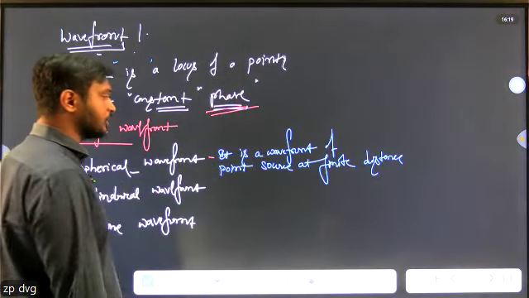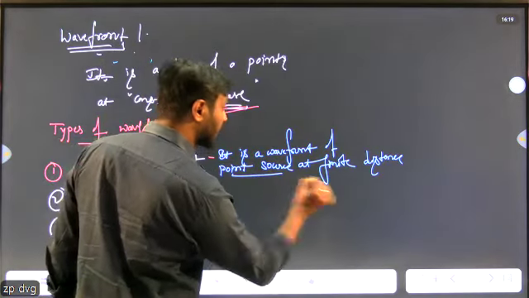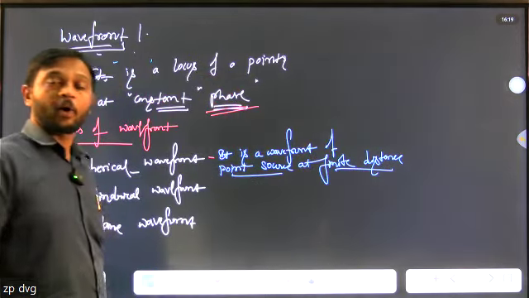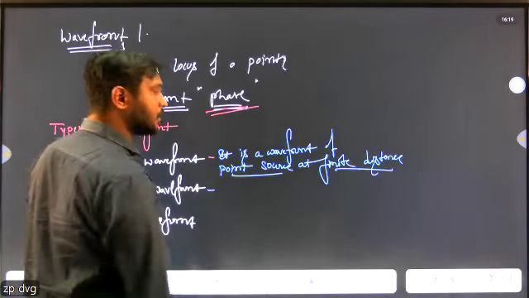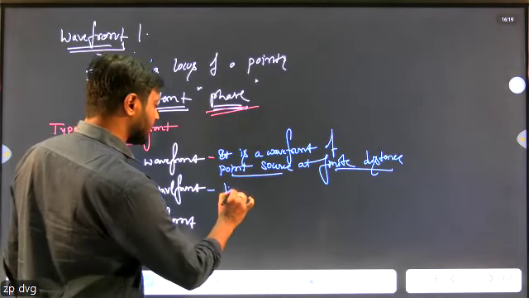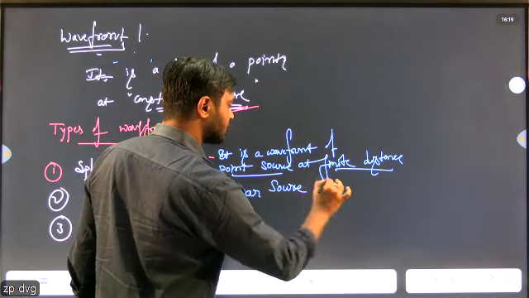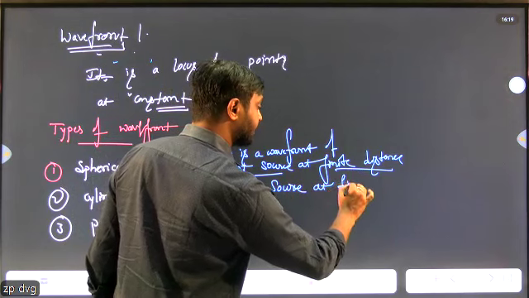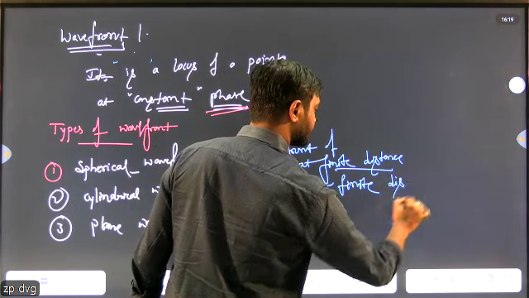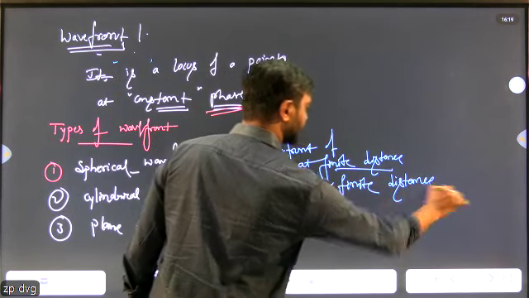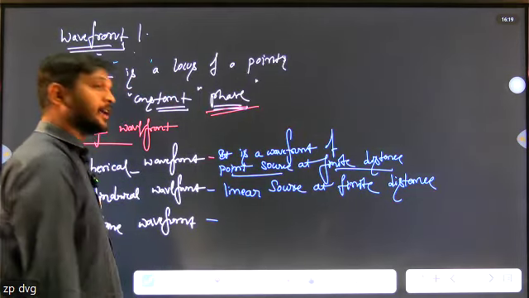Then what is a cylindrical wavefront? First, the most important words for spherical are point source at finite distance. And what is a cylindrical wavefront? It is a wavefront of a linear source at a finite distance.